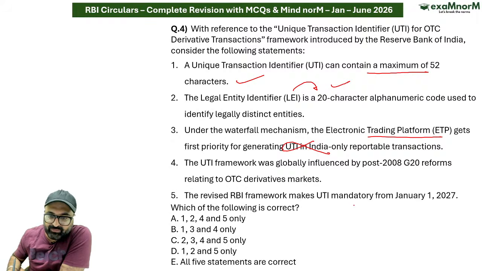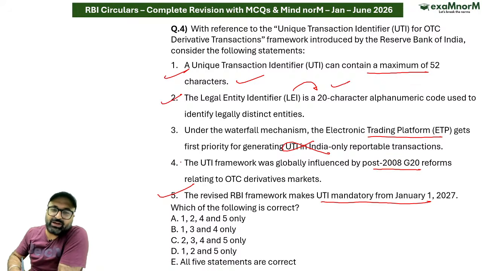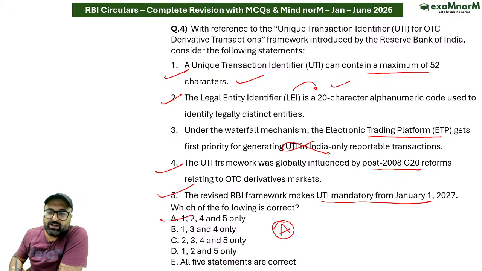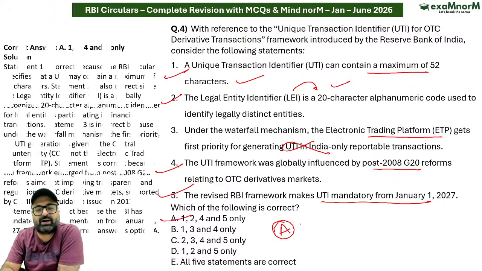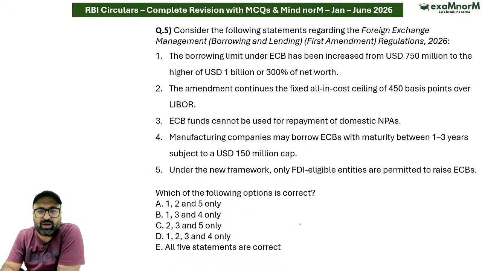The revised RBI framework makes UTI mandatory from 1st of January 2027. This is correct. So keeping this in mind, this is correct. UTI framework was globally influenced by post 2008 G20 reforms relating to over the counter derivative markets. Correct कि भैया ये G20 के over the counter derivative markets की वजह से ही या उस पोस्ट रिफॉर्म्स की वजह से ही न्यूज में आया और उसकी रिक्वायरमेंट सभी बैंक्स के ऊपर निकल कर आई.